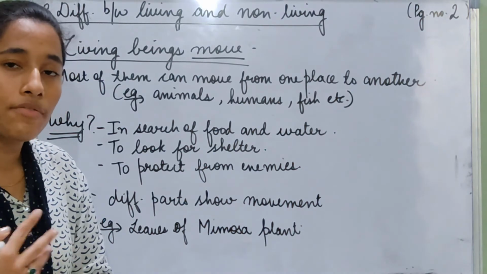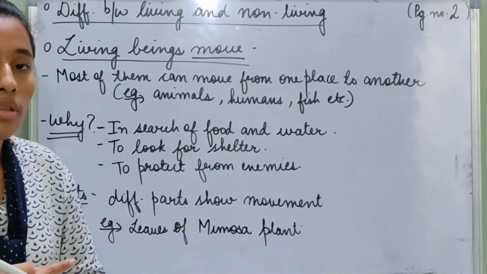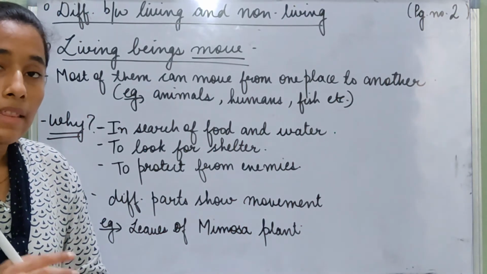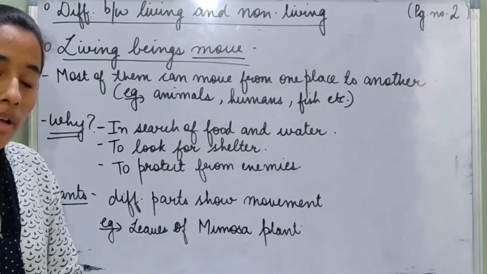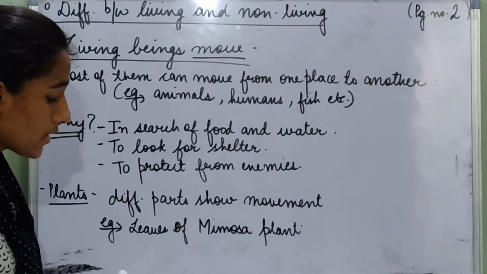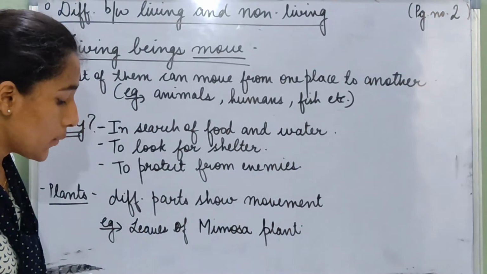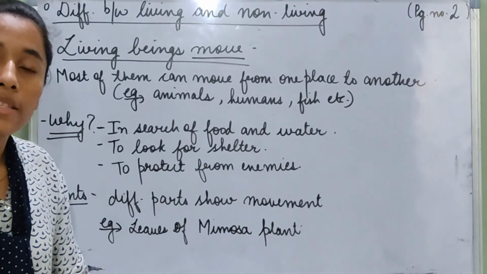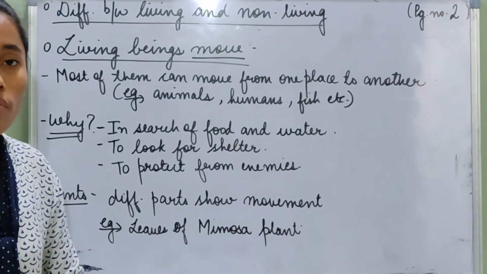In some plants, different parts of the plant move. For example, the mimosa plant or the touch-me-not plant. When we touch the leaves of the touch-me-not plant, they curl up and close, and they reopen after some time. Non-living things such as pencils and bricks cannot move on their own. They move only when someone moves them. So this was living things. Living beings can move, but non-living beings like pen, pencil, books cannot move on their own.